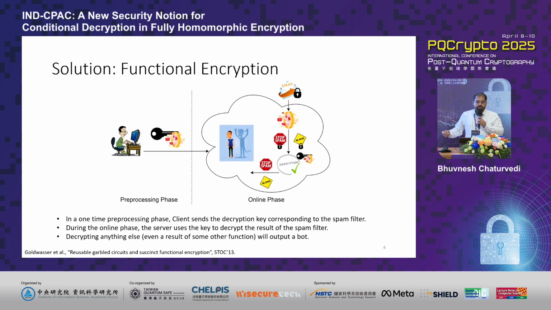A nice solution to this problem came in the form of functional encryption, where the client provides the server with a special key that corresponds to a function whose result it wants the server to decrypt on its own. For example, in this case, the client simply provides a special key that corresponds to the spam filter to the server. Once the server applies the spam filter on a received encrypted email, it uses this special key to decrypt the result of that computation, and on its own, it gets to know whether the received email is spam or not.